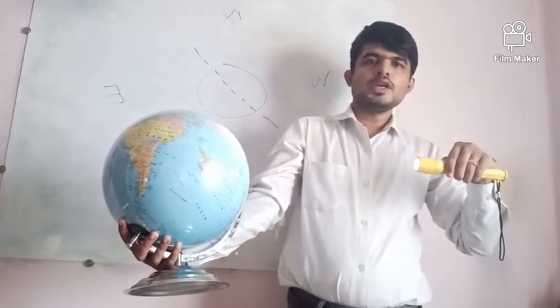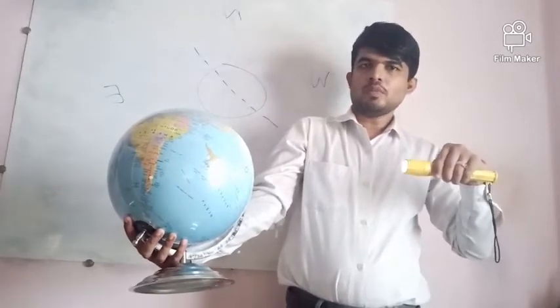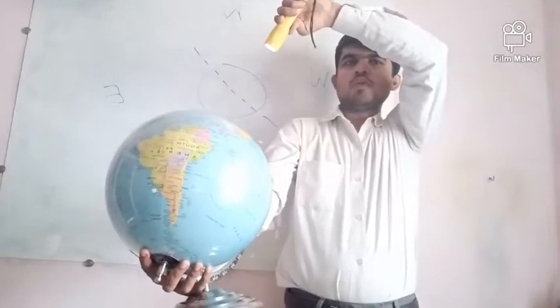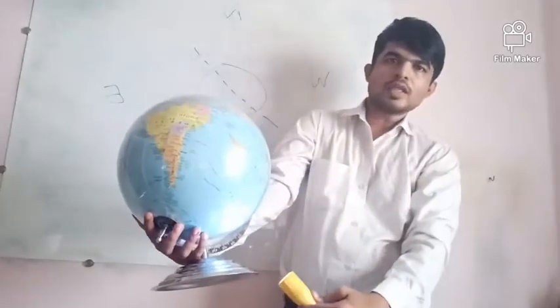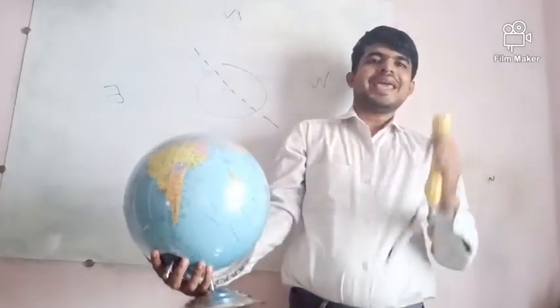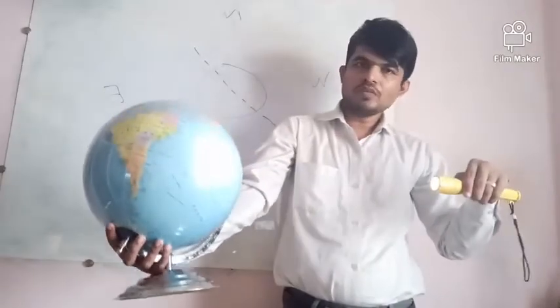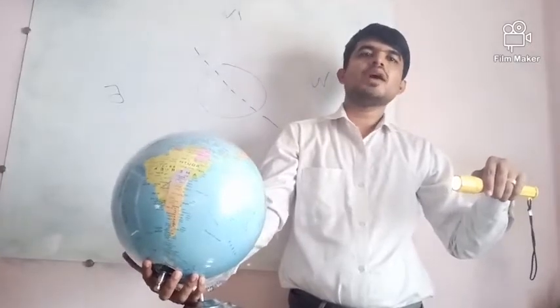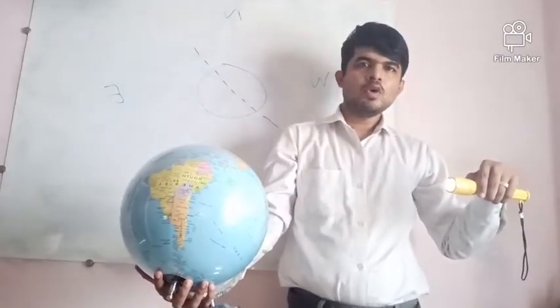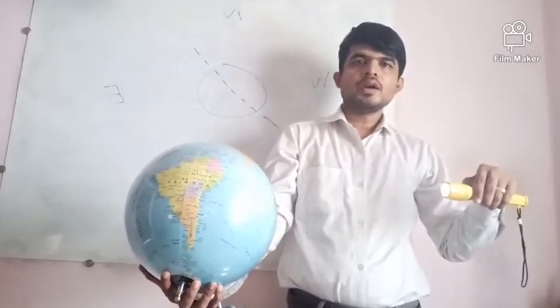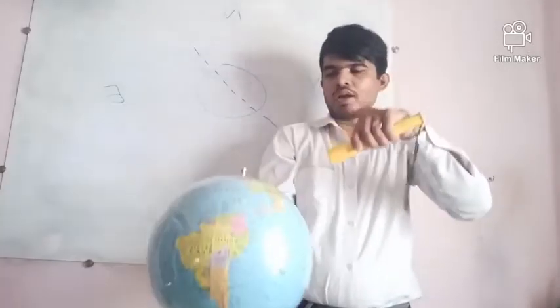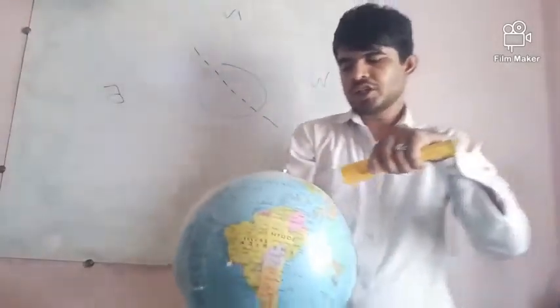Now one more thing I need to tell you, if you see it properly, this part is called North Pole and this is called South Pole. Now as earth is tilted, they are not getting the light. So center part of the earth gets the more light. That's why, okay, Africa has a hot environment, while the countries which are near to North Pole, if you see here, Canada, Russia.